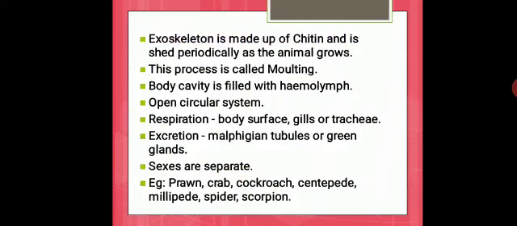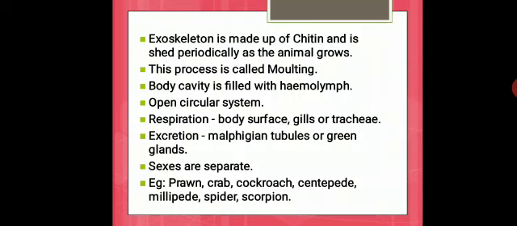The exoskeleton is made up of chitin, which is a polysaccharide, and is shed periodically as the animal grows. Like how the snake removes the skin over its body periodically as it grows, in the same way this animal also sheds its skin periodically as it grows, and this process we call molting. The body cavity is filled with hemolymph, which means blood, and this blood does not enter into blood vessels since they have an open circulatory system.